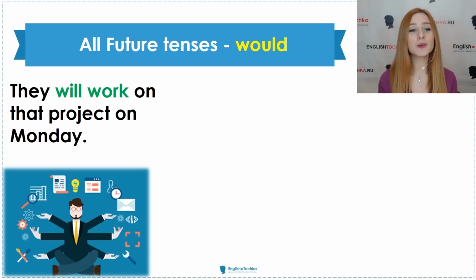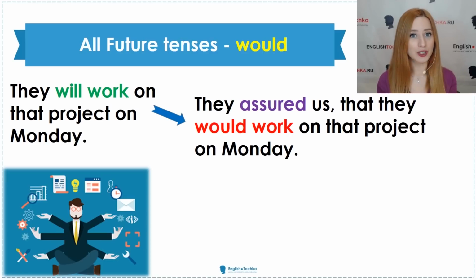All the future tenses replace will with would. For instance, they will work on that project on Monday. I know that they will work on that project. They assured us that they would work on that project on Monday. But now it's Friday and no one is working on anything.